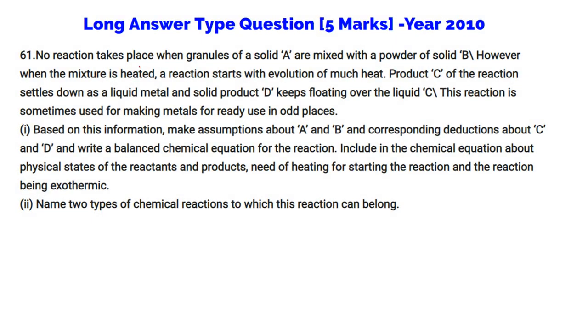No reaction takes place when granules of solid A are mixed with powder of solid B. However, when the mixture is heated, a reaction starts with the evolution of much heat. Product C of the reaction settles down as liquid metal, and solid product D keeps floating over the liquid. This reaction is sometimes used for making metals for ready use in odd places. Based on this information, make assumptions about A and B, and corresponding deductions about C and D. Write the balanced chemical equation for the reaction, including the physical states of the reactants and products. Explain the need for heating to start the reaction, and the reaction being exothermic. Name two types of chemical reaction to which this reaction can belong.